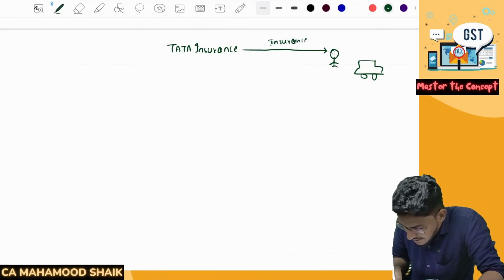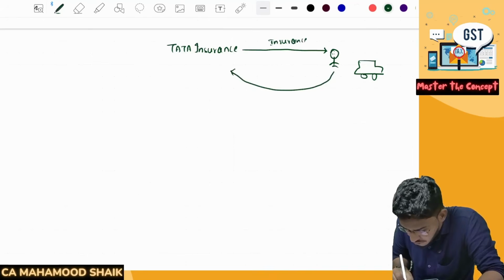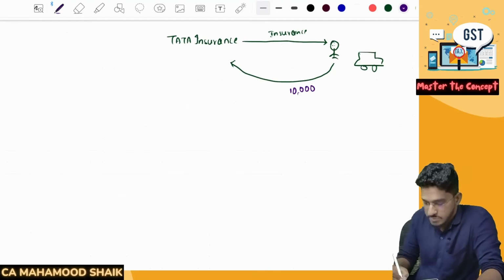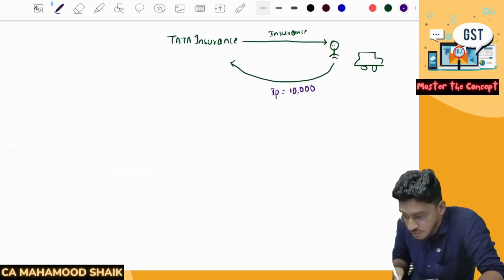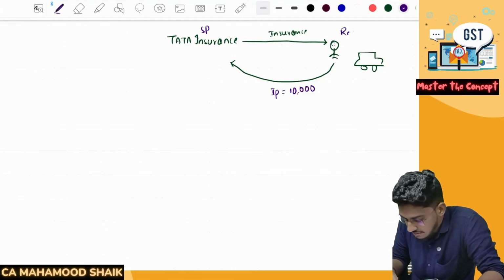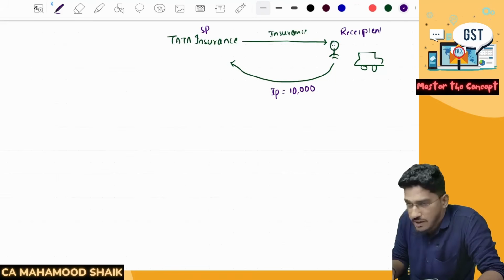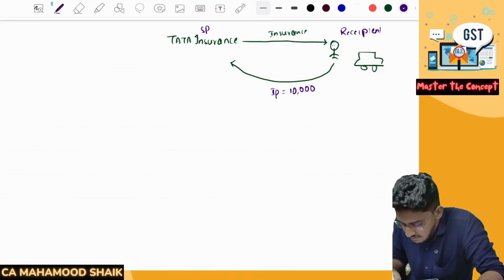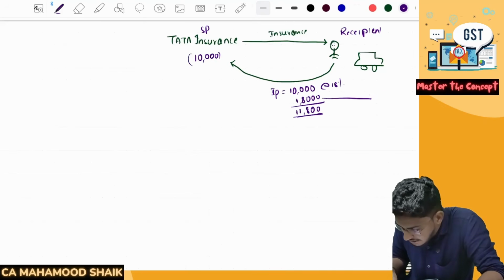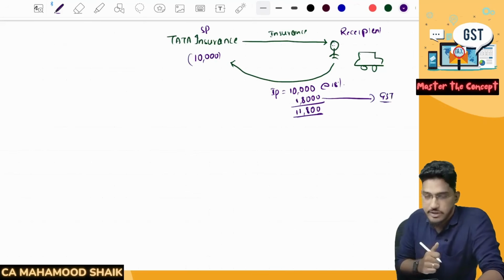For that insurance policy, they will collect an insurance premium from you. Say for example, you paid 10,000 rupees of insurance premium. This is the service provider, you are the service recipient, and it is a supply of service. This transaction will attract GST. Say the applicable rate of GST is 18%. So along with the premium of 10,000 rupees, they will collect a total of 11,800 rupees. Out of that, the insurance company will keep 10,000, and 1,800 rupees they will deposit as GST with the government.